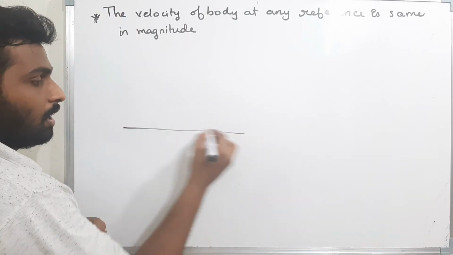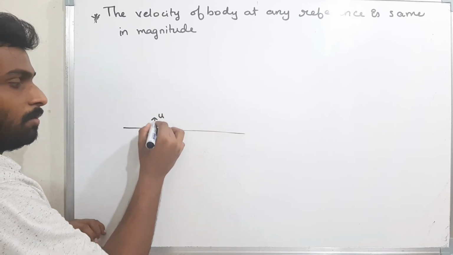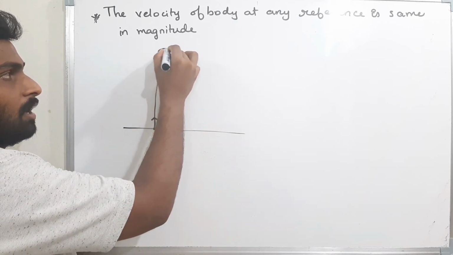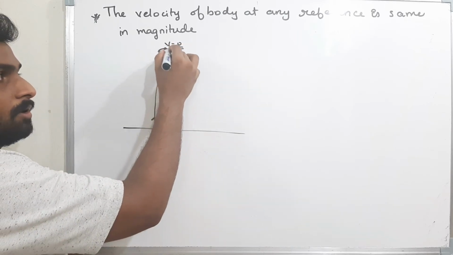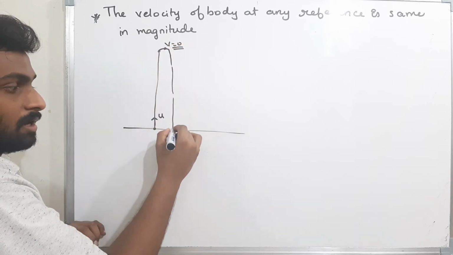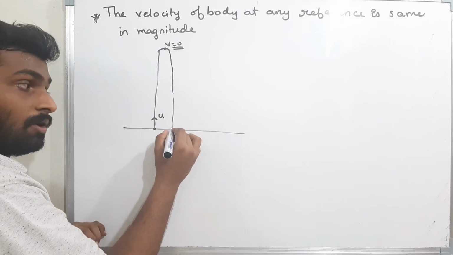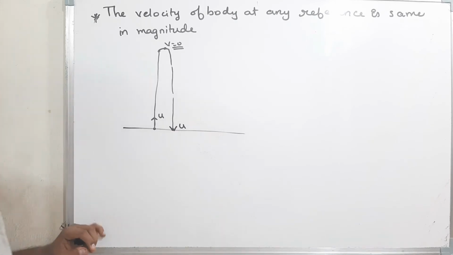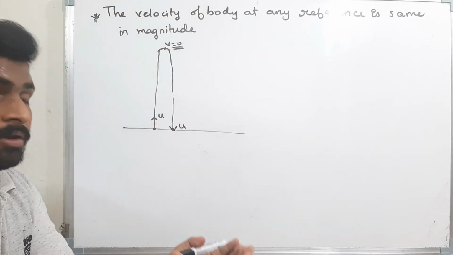Now see here. I am projecting the body upwards with a velocity u. The body is going up and the velocity is gradually decreasing, and here the velocity of the body becomes 0. Now as the body is coming down, the velocity gradually increases, and when the body hits the ground, it will come with the same velocity, that is u. With whatever velocity I project the body up, with the same velocity I will catch the body.